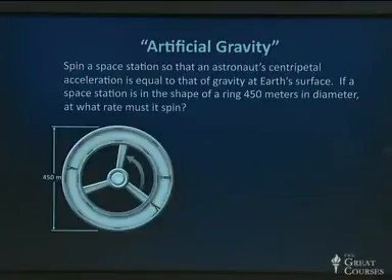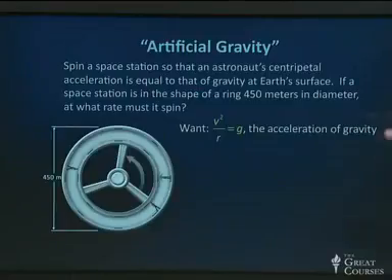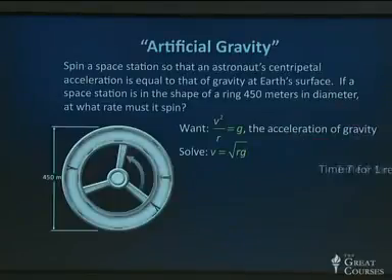Why do they experience any gravity at all? Because if they're standing still on that rim, they are in uniform circular motion and they're being accelerated toward the center. And if that acceleration has the right magnitude, it will feel exactly like they do here on Earth. So we want v squared over r to be g, the acceleration of gravity at Earth's surface. We solve that for v. v is the square root of rg. Nothing in here about mass, by the way, which is good because it will work for everybody.